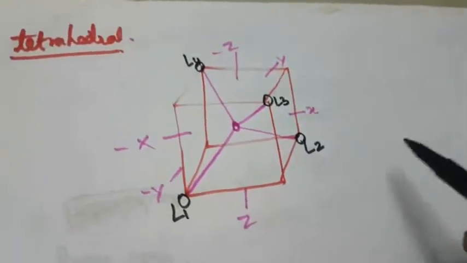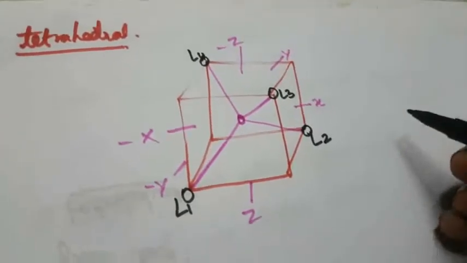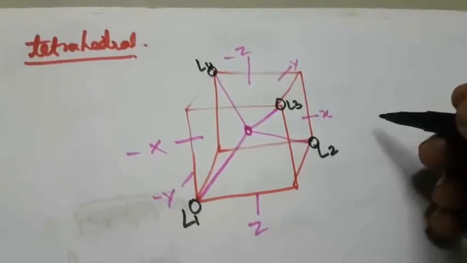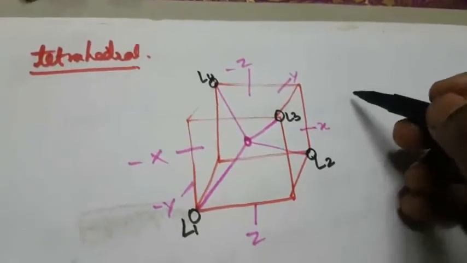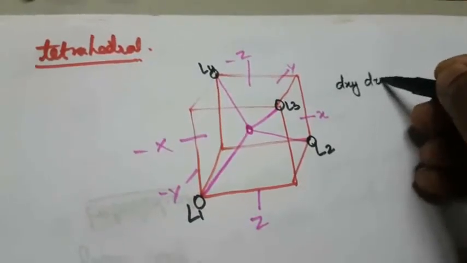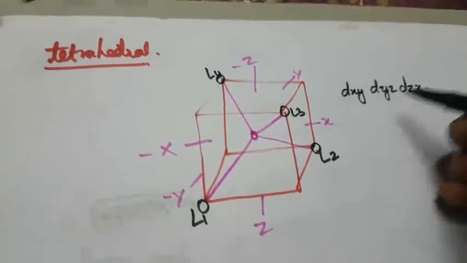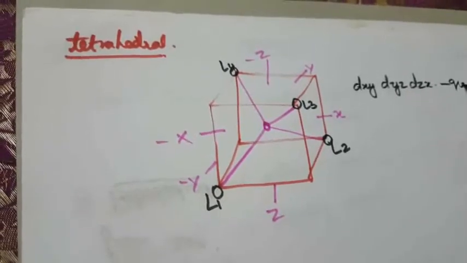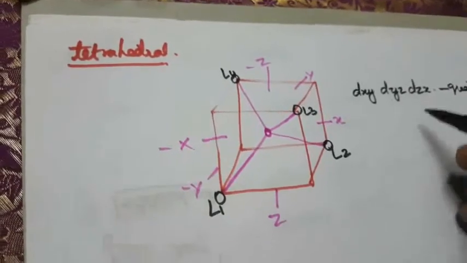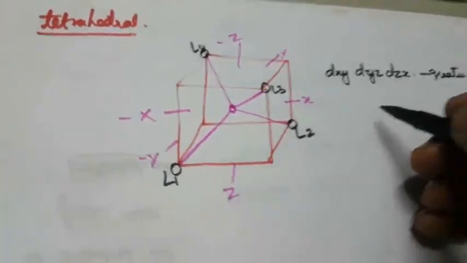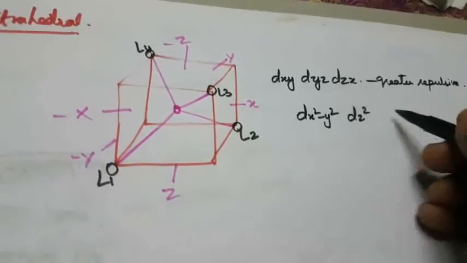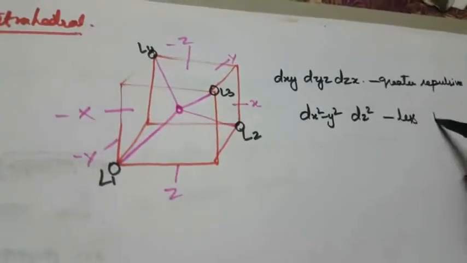That is in between the axes, the same thing, in between the axes and along the axes. So here the in-between axes have the high repulsive force. So that is higher energy, greater repulsive force: dxy, dyz and dzx have the greater repulsive force. This is called in between axis. Next, dx square minus y square and dz square have the lesser repulsive force.